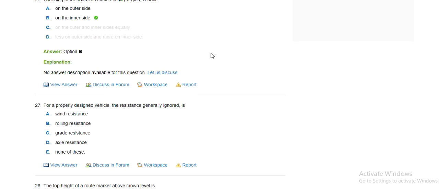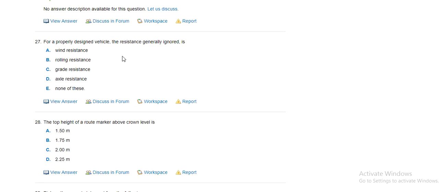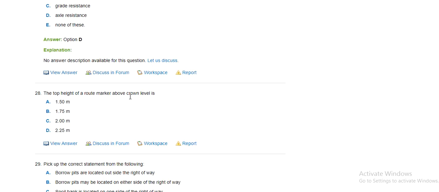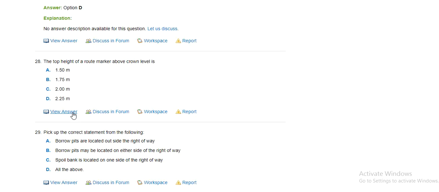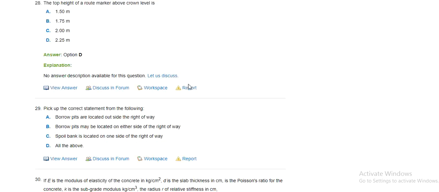Only in case of hilly region, widening is done. For a properly designed vehicle, the resistance generally ignored is: wind resistance, rolling resistance, grade resistance, inertia resistance. Option D, inertia resistance. The top height of the road marker above the ground level is option D, 2.25 cm.